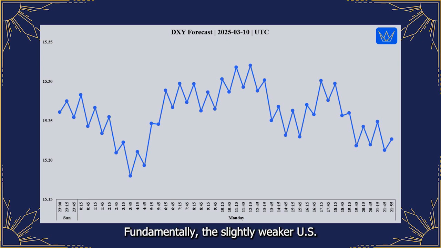Fundamentally, the slightly weaker US inflation data from earlier in the week could be interpreted as potentially dollar negative. However, when we analyze the mass pressure data specifically for the DXY on Monday, March 10, 2025, we see a starkly different picture. The mass pressure chart for the DXY on Monday reveals an overwhelmingly neutral cyclical tendency. Visually, the mass pressure line is exceptionally flat and range-bound throughout the entire day. There is virtually no discernible trend and exceptionally low volatility in the mass pressure data for the DXY on Monday.